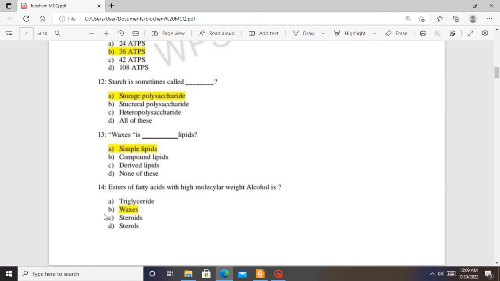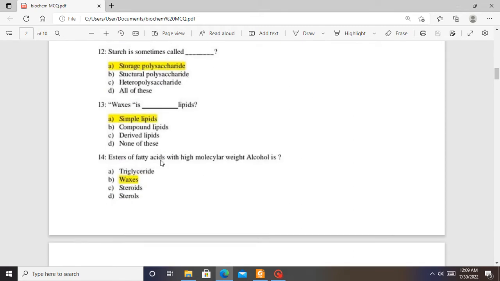Question 14. Esters of fatty acids with high molecular weight alcohol are waxes. As we said earlier, waxes are made of a fatty acid and a long chain alcohol or a high molecular weight alcohol. The answer for question 14 is B.